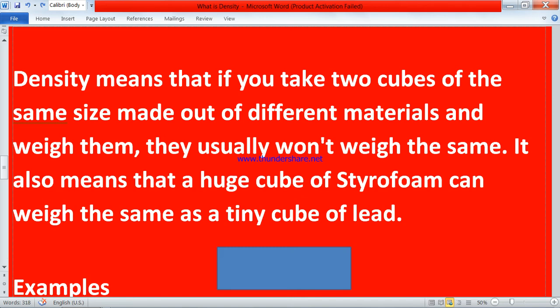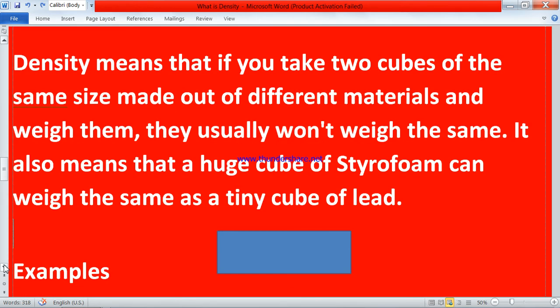The example of sponge and iron weight shows that objects that occupy the same space and are of the same shape can be different in density and weight.